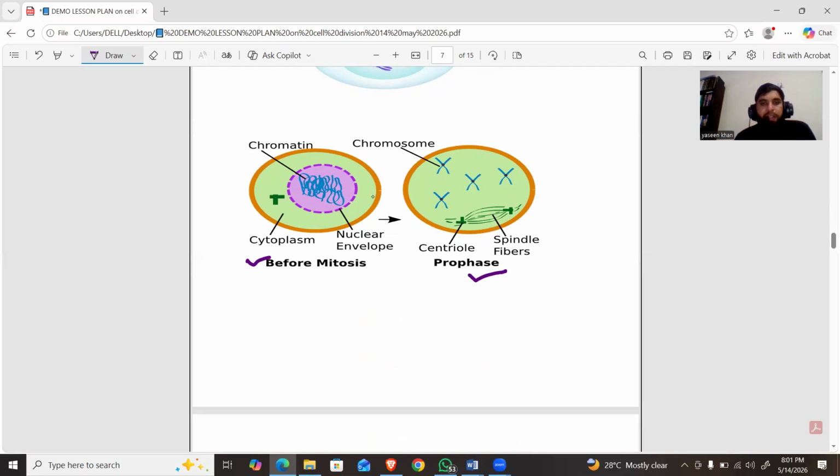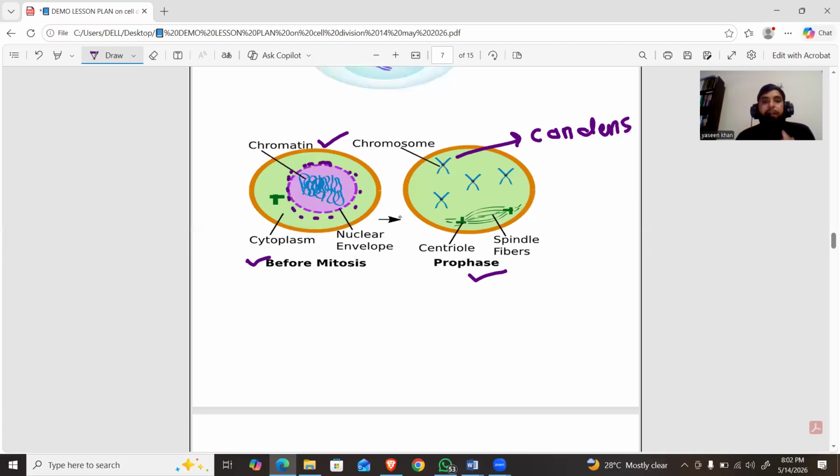So what is the main change that you observe between these two cells? The main change here: the chromosome is present in uncondensed form. Here the chromosome is present in a thread-like structure. When the cell enters prophase, the chromosome becomes condensed. So this is one main change that occurs in prophase. The second change that occurs in prophase: the nuclear membrane disappears. This is the nuclear membrane. So when the cell enters prophase, the nuclear membrane disappears.